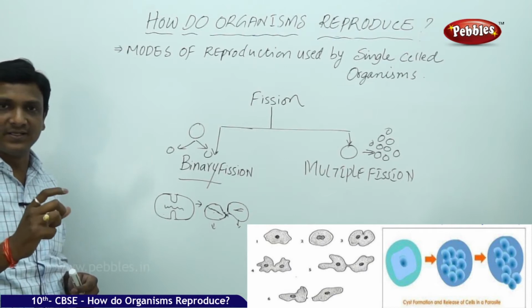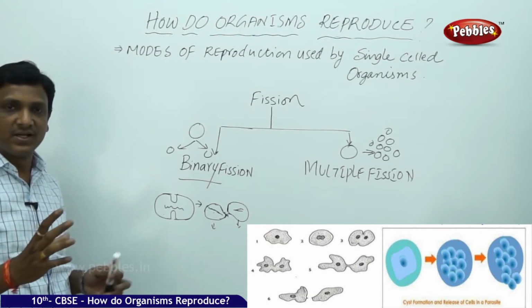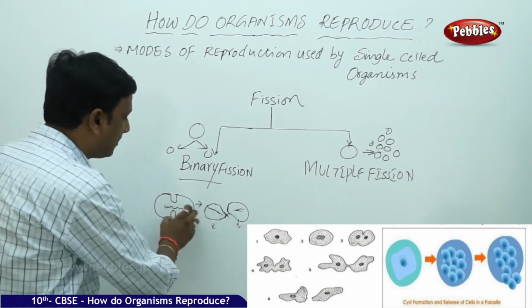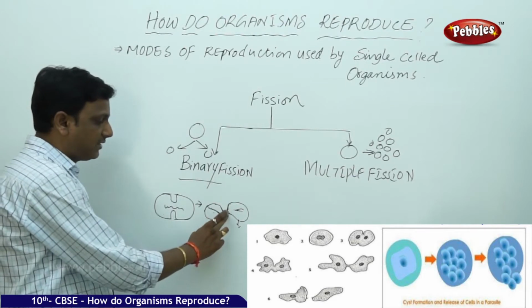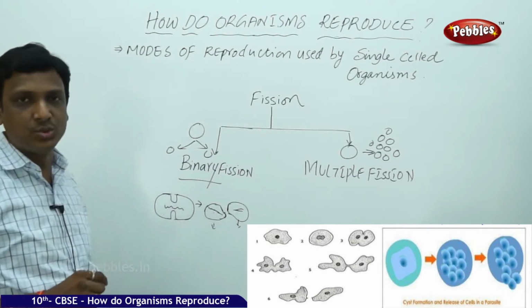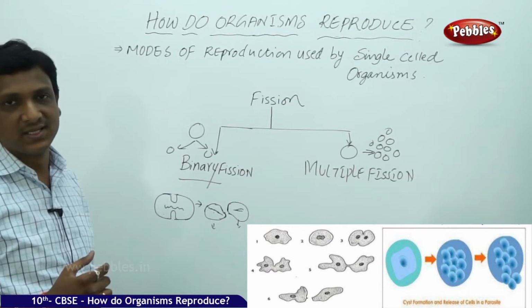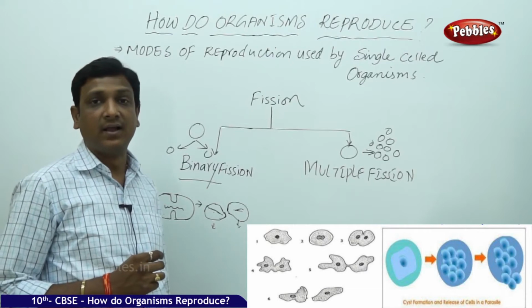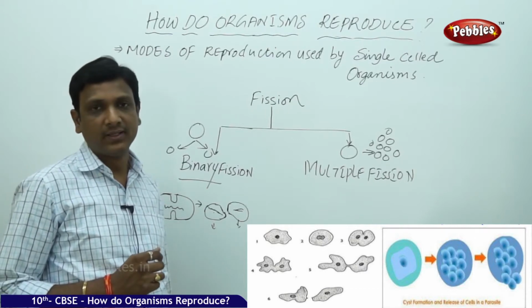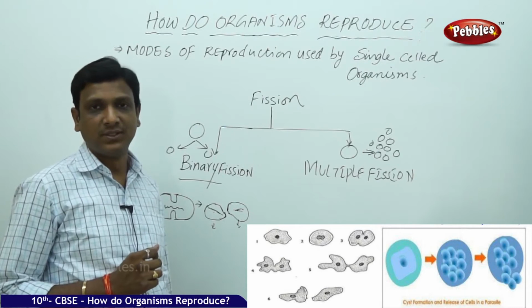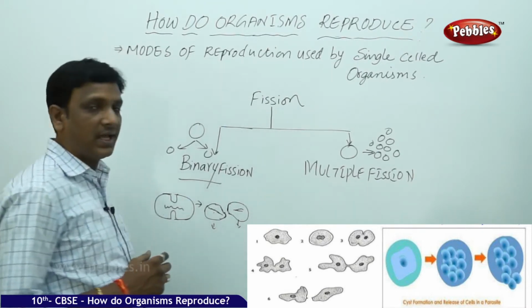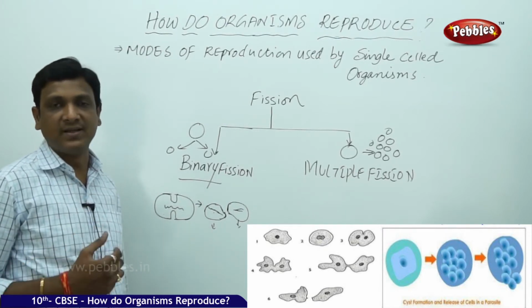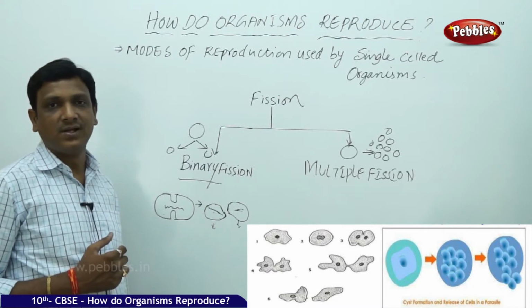First the genetic material is divided, then the cytoplasm is divided, and the cell membrane constricts like this and divides both the cells, and they are formed as two individual organisms, daughter cells. So this kind of binary fission is observed in organisms like bacteria, and this is also observed in protozoa. Protozoans, we observe this binary fission. We can take the example of amoeba. In case of amoeba also, it splits into two. Amoeba binary fission we see, paramecium, euglena.